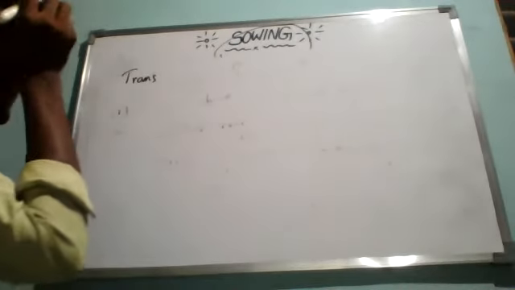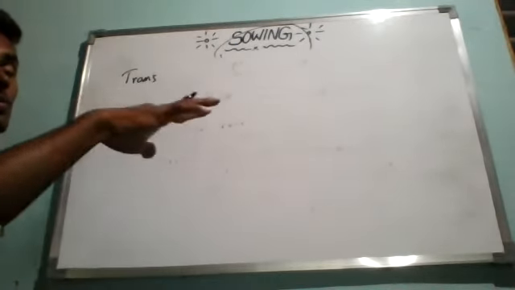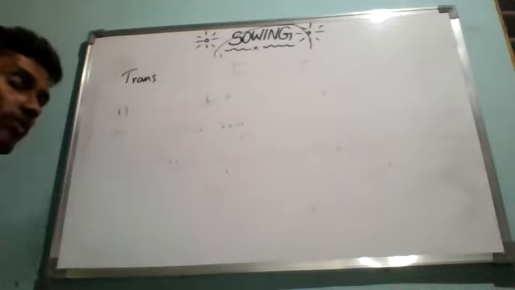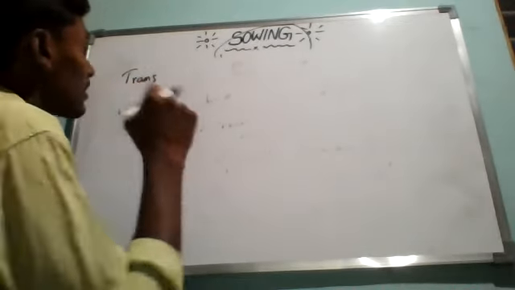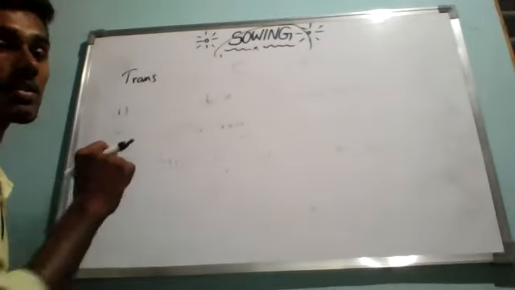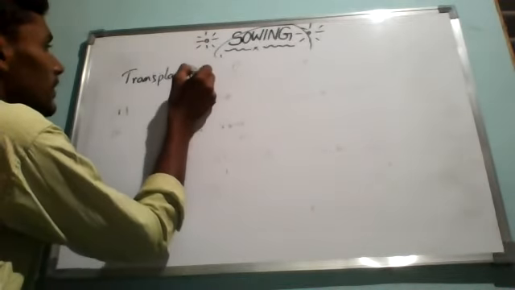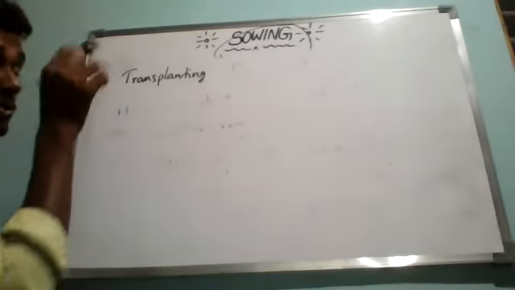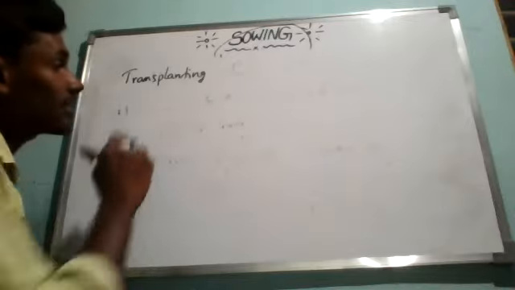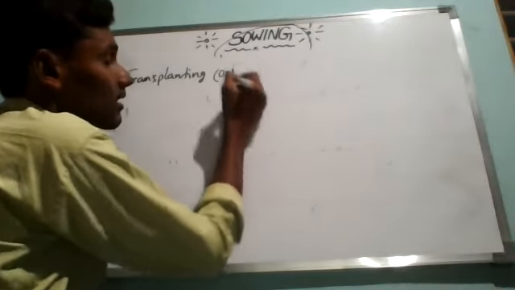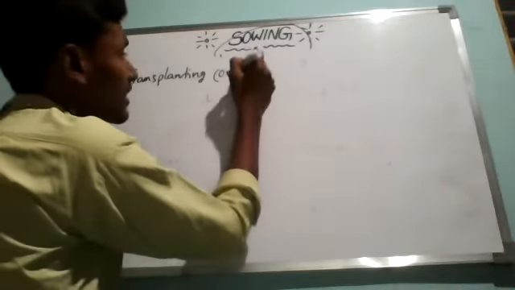I have already told you that for a few crops it is not possible to sow the seeds in the field directly. That is why we have the word transplanting, which is not directly sowing the seeds in the field.